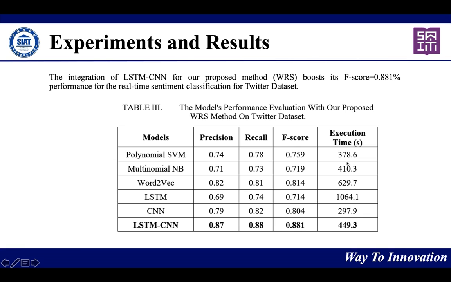Then there is the execution time, like how much time it will take. We can see its execution time is somewhat more than the previous one. For example, the CNN has just 97 seconds, but it is more. But compared to the execution time, the F score and accuracy are better than the other models.